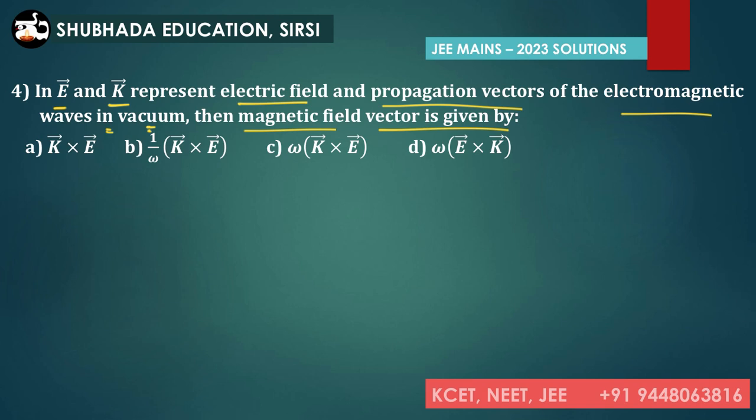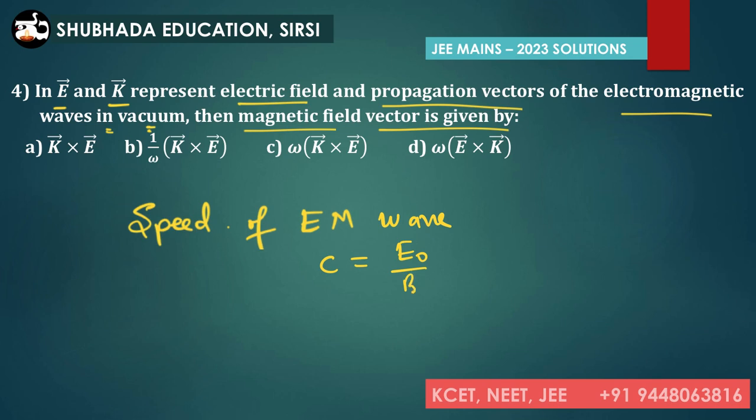As we have seen, the speed of electromagnetic wave, we can take it as c, that is equal to E naught divided by B naught. Here E naught is the magnitude of the electric field vector, B naught is the magnitude of the magnetic field vector. Similarly we can write the propagation constant k is equal to omega divided by c, angular velocity omega as well as speed of light c.